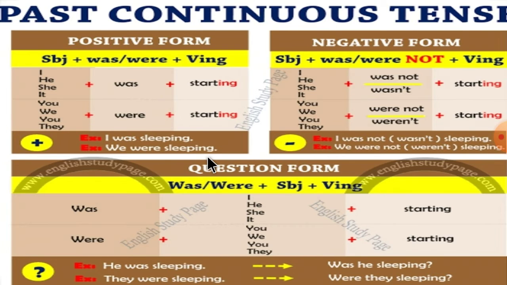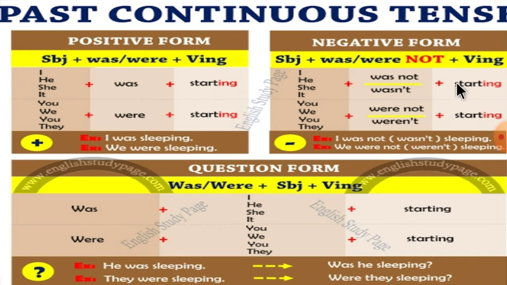We were sleeping. As I told you before, with the singular you will use was, and with the plural were. Singular was, plural were. I was sleeping. We were sleeping.